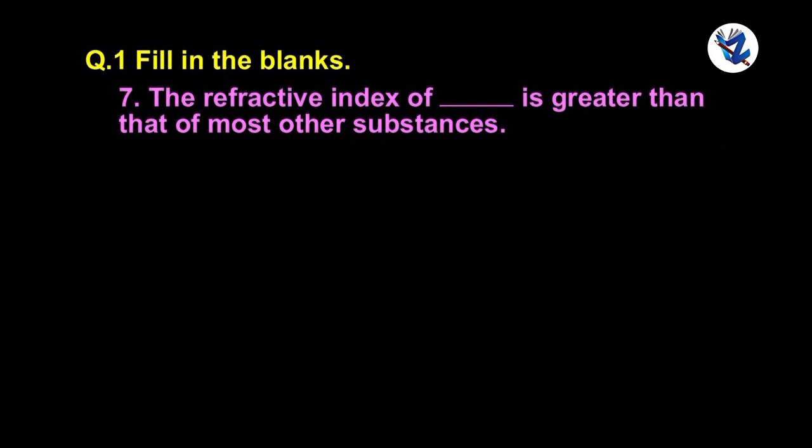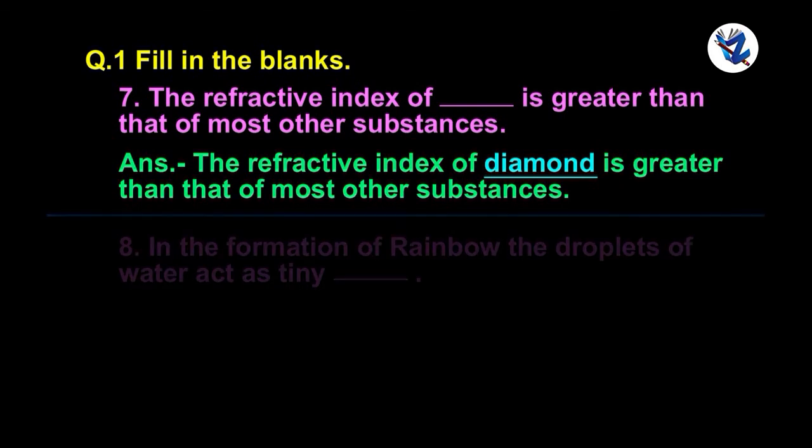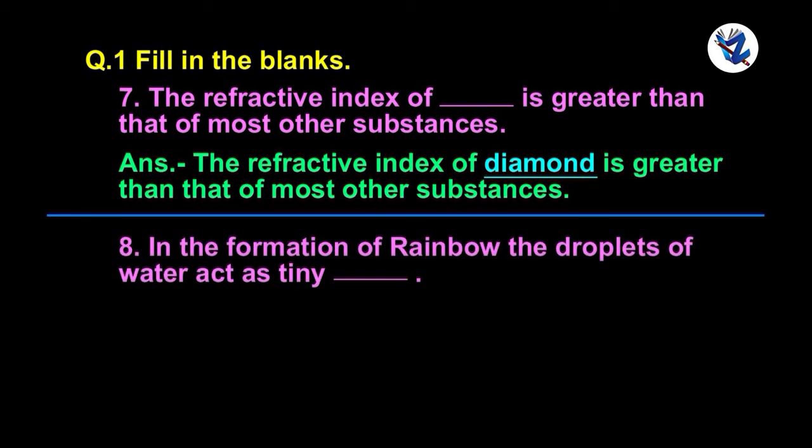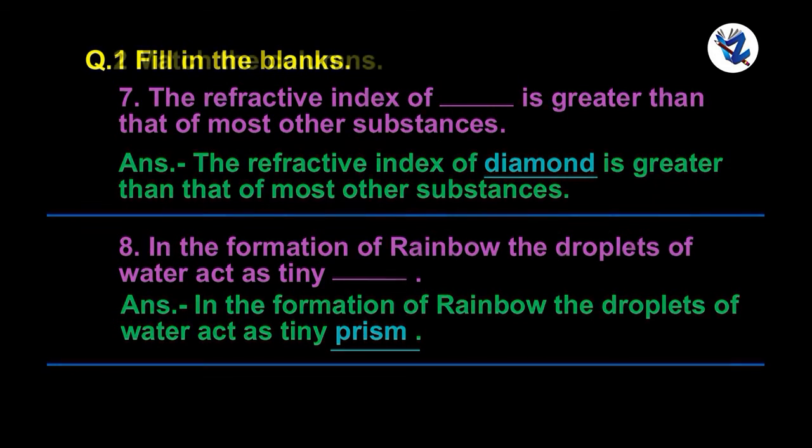The refractive index of diamond is greater than that of most other substances. In the formation of a rainbow, the droplets of water act as tiny prisms.